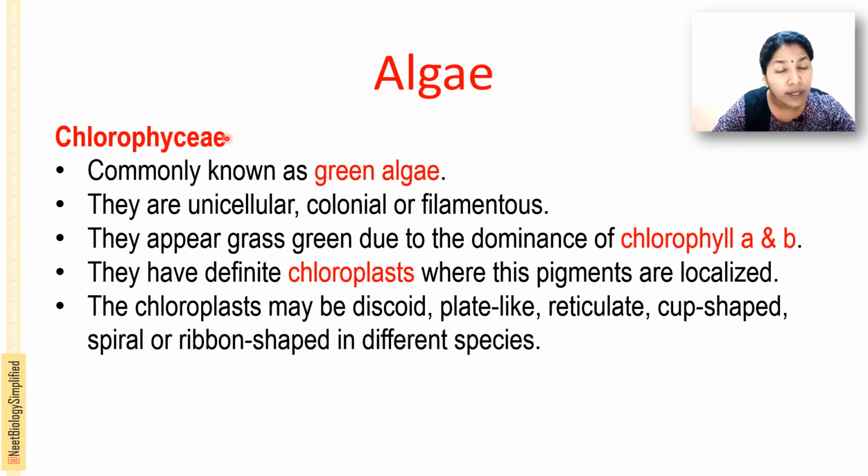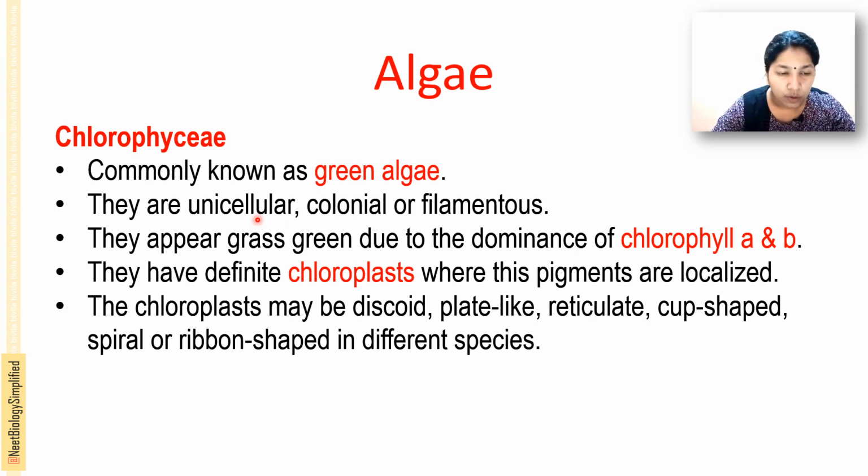Chlorophyceae are commonly known as green algae. Why are they called green algae? Because of the appearance of the green color. Why do they have the green color? Due to the presence, or the dominance, of chlorophyll A and B. They may be unicellular, colonial or filamentous forms.